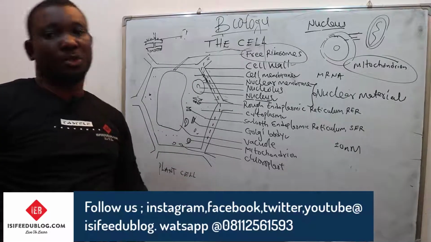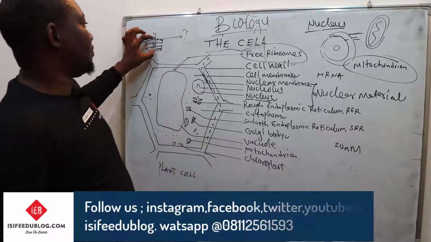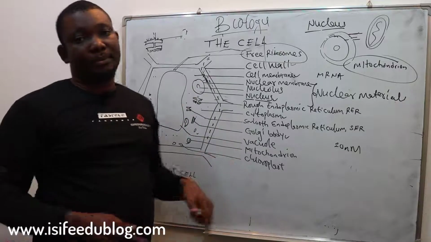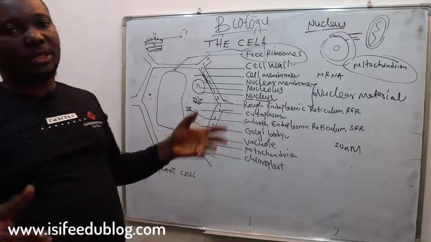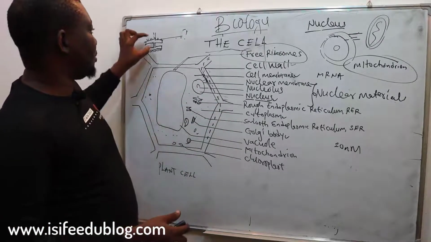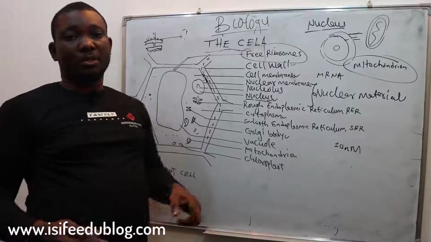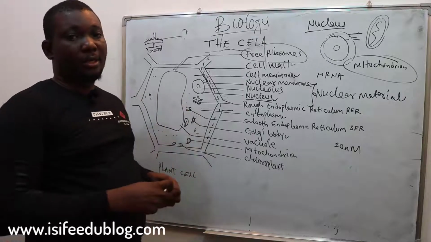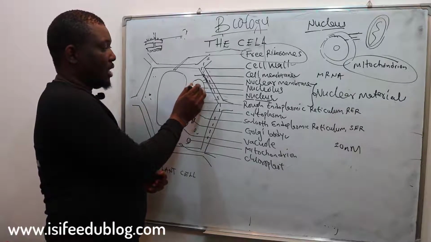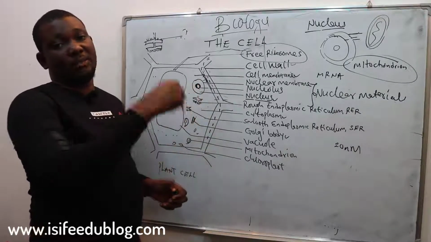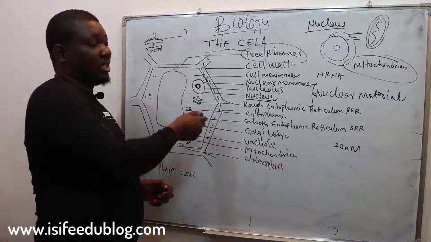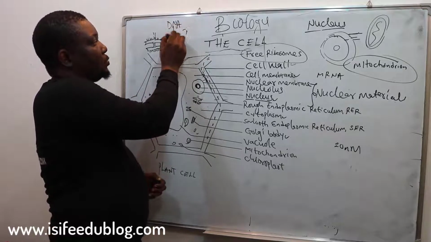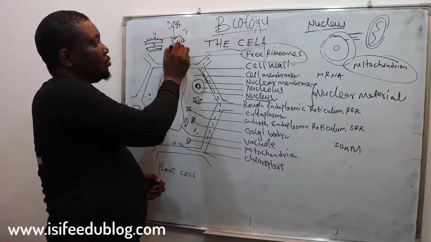Its function is that it connects the nucleus with the cell membrane. It is through the rough endoplasmic reticulum that protein is transported in the cell. Since the nucleus controls the activities of the cell, that means synthesis of protein goes from DNA, deoxyribonucleic acid, to RNA, then to proteins.